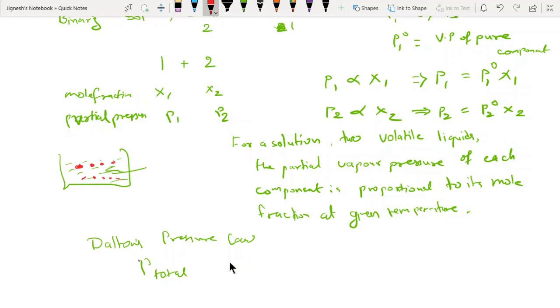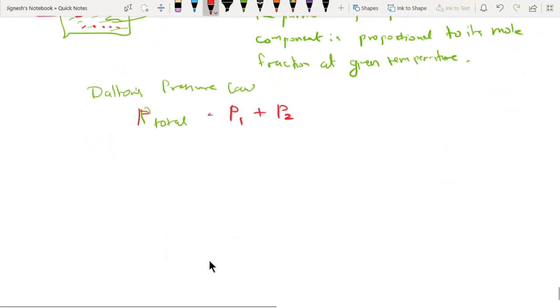So he says that the total pressure exerted, and this is in a closed system. This always takes place in a closed system, and then the vapor pressure will exist, otherwise it will not exist. So what happened in this case? P total is nothing but P1 plus P2. Already we know that P1 is equal to P1 naught into x1, the mole fraction, and P2 is equal to P naught 2 into x2.